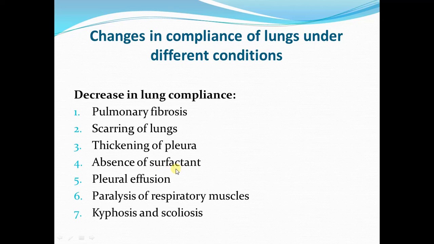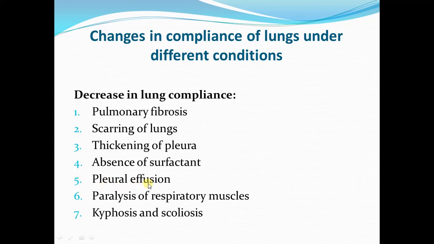Surfactant is a substance that reduces the surface tension. So if the surfactant is not there, there will be an increase in surface tension, and increase in surface tension will decrease the lung compliance. We have discussed that surface tension and the lung compliance are inversely related to each other. So when there is no surfactant, surface tension is high and lung compliance is decreased.